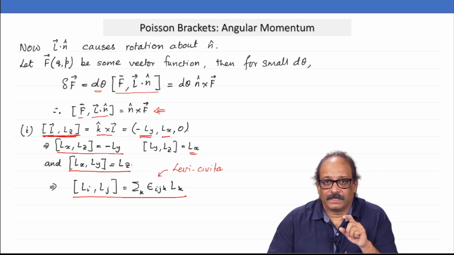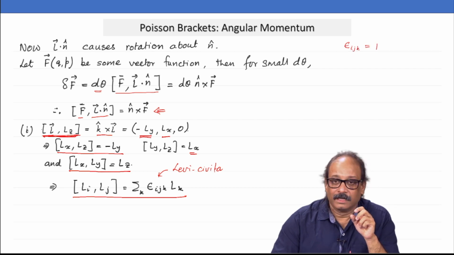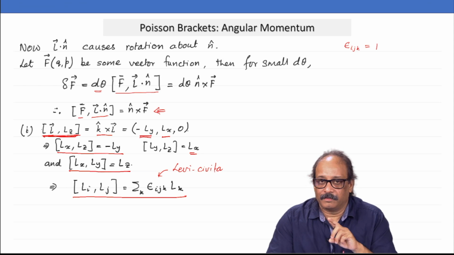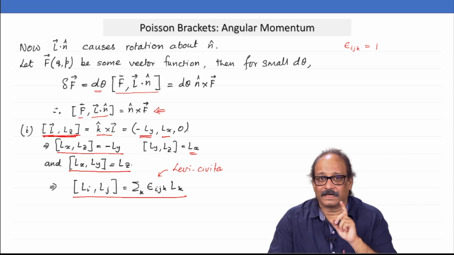And what is the value of epsilon ijk? I will write it again here in the corner. Epsilon ijk will be equal to plus 1 if ijk, remember ijk can take values 1 to 3, take values 1 to 3 in the cyclic order.